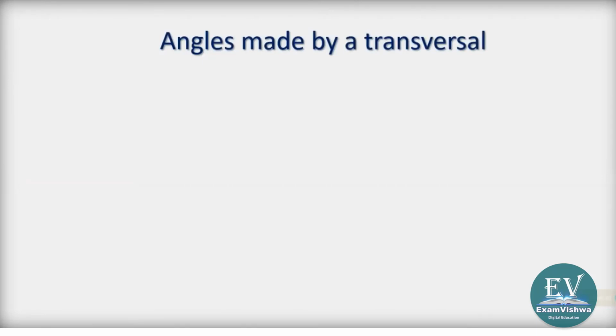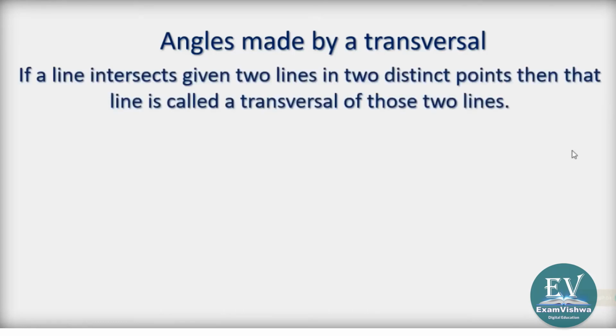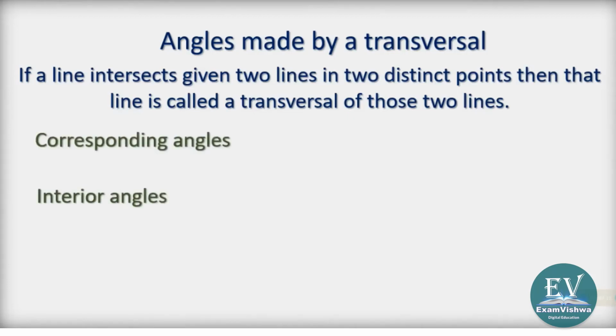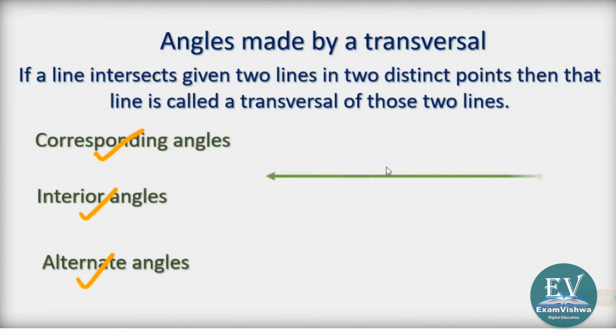Now the next topic is angles made by transversal. When a transversal intersects two lines at two distinct points, there are angles formed and we have named the angles. The angles are named as corresponding angles, interior angles, alternate angles. Let us see what it is actually. What are these angles? These angles are named according to their position.